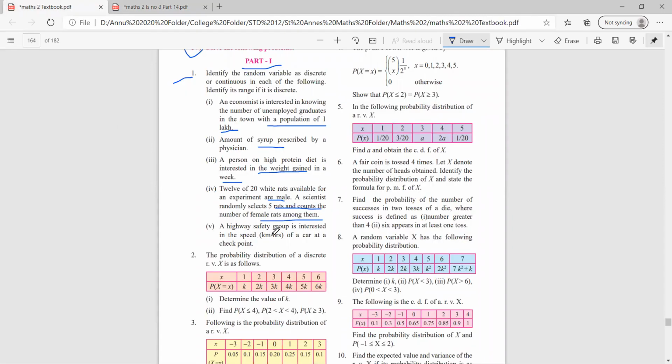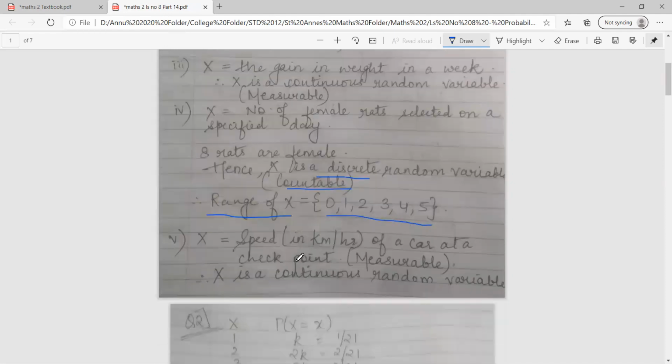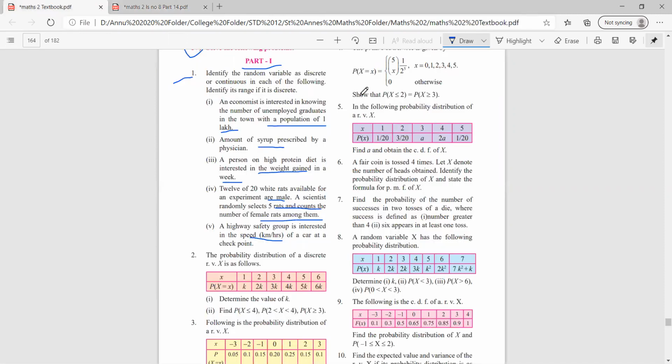Next one: a highway safety group is interested in the speed in kilometers per hour of a car at a checkpoint. Now speed is measurable. It cannot be counted. So the speed in kilometers per hour of a car at a checkpoint is represented as X. And as it is measurable, X becomes a continuous random variable. So I hope you all followed the difference between discrete and continuous, class. Discrete matlab it can be countable and continuous matlab it can be measurable.